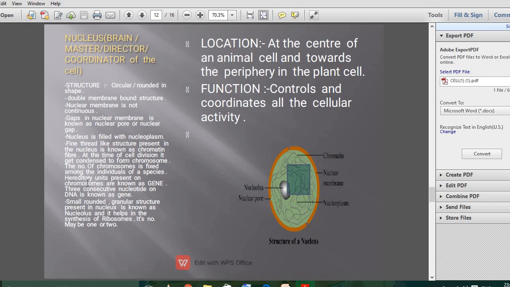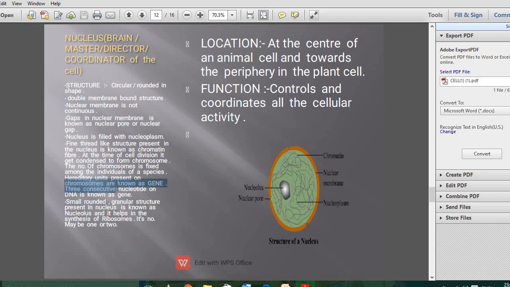Then chromosomes carry the hereditary units. Why are they called hereditary units? Because chromosomes are transferred from the parent generation to the offspring generation, from one generation to another generation. So that is why they are known as hereditary units.